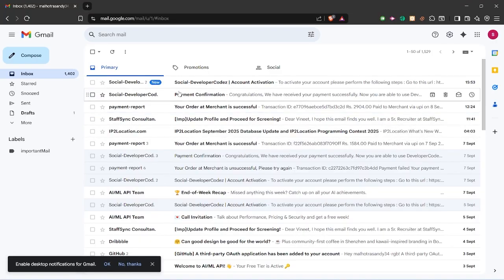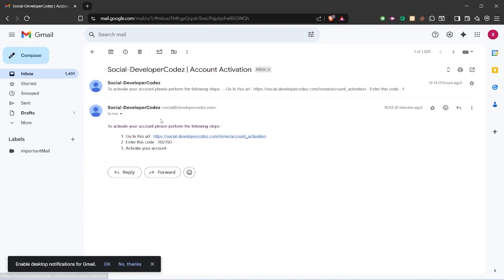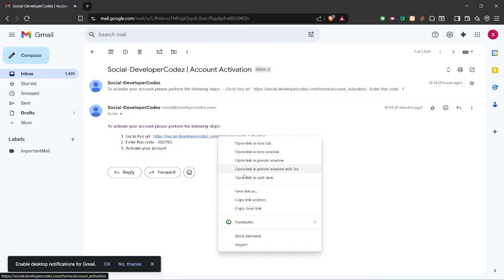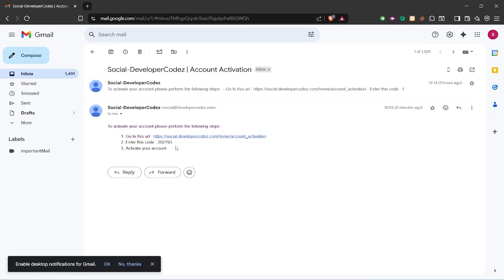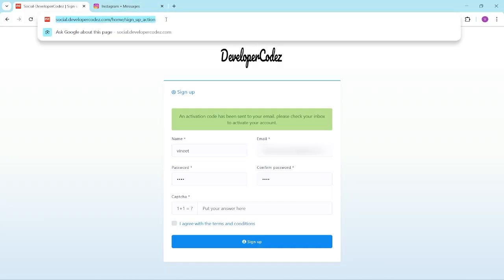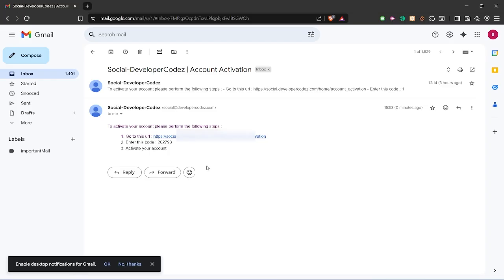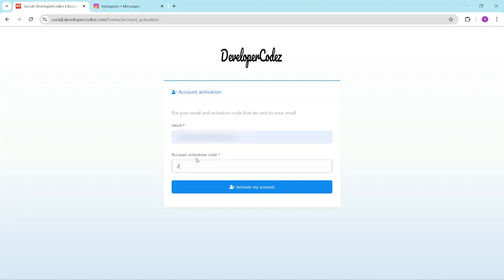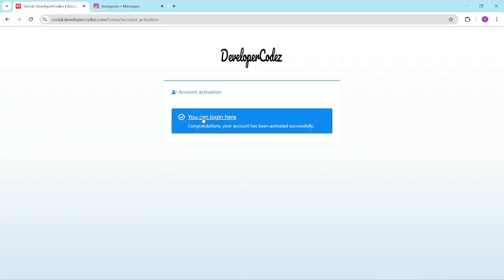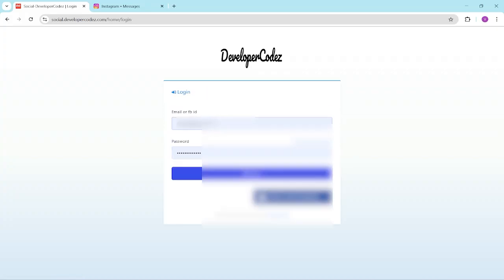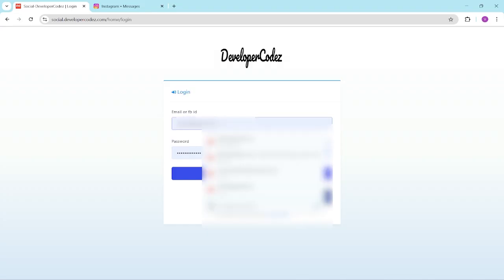So I'll just go to my email. This is the link. I just copy this link, and the OTP code is 202793. I'll paste the link and the code, 202793. Okay, activate. So the account is activated now. I just have to put the email and password now.